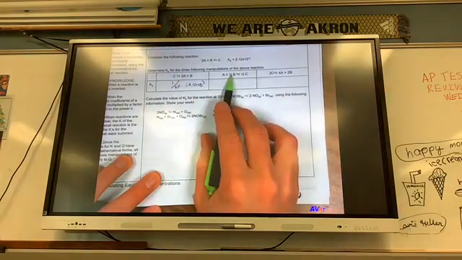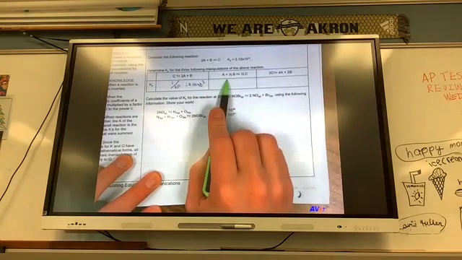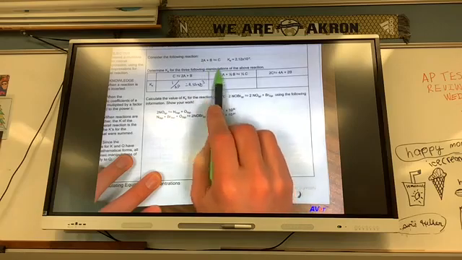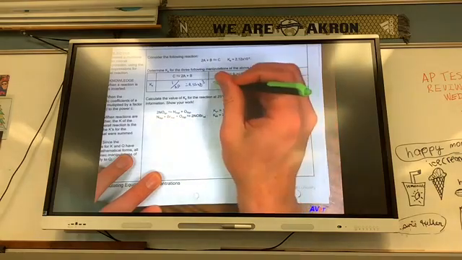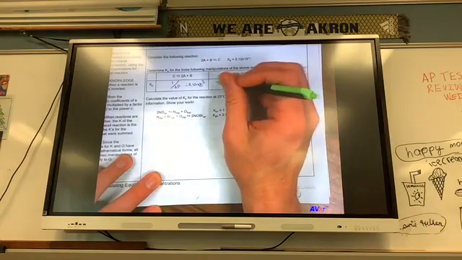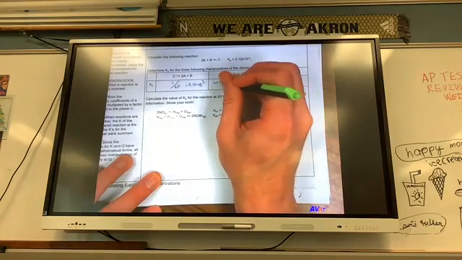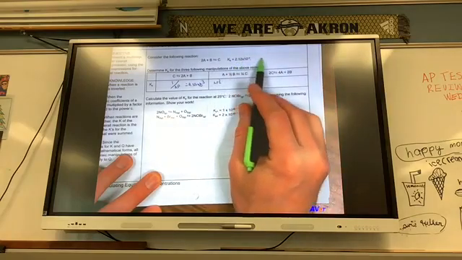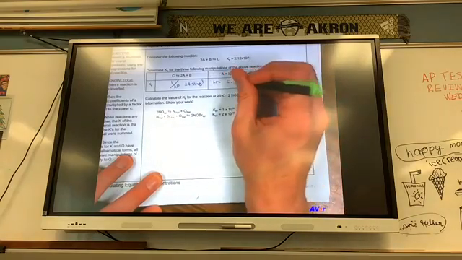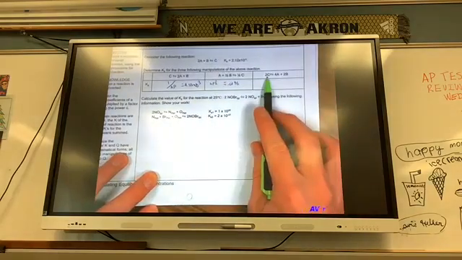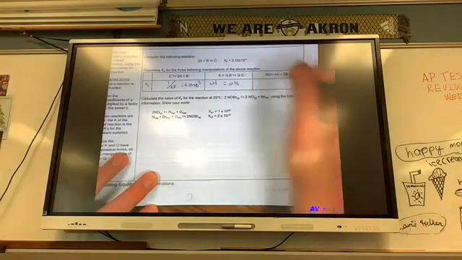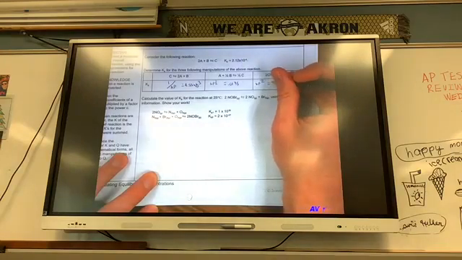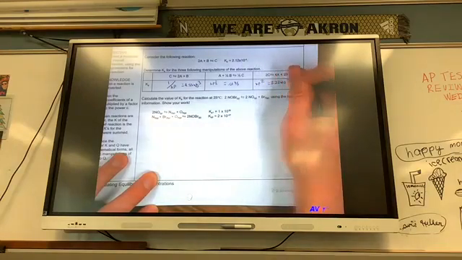This one, what did I do? I divided it all by half, I think. So 2 divided by 2 is 1, half, half. That means I raise my Kp to the power of 1/2. So if I do the 2.12 times 10 to the 4th to the power of 1/2, that ends up being 0.0146. This one, double, double, double. That means my Kp is going to be squared, which is going to equal 2.22 times 10 to the 7th.